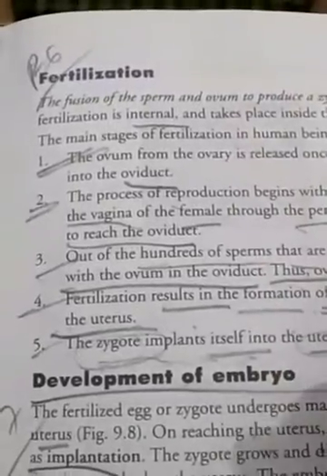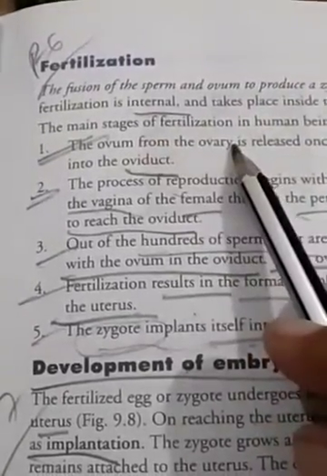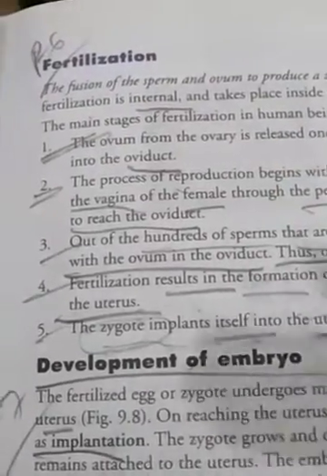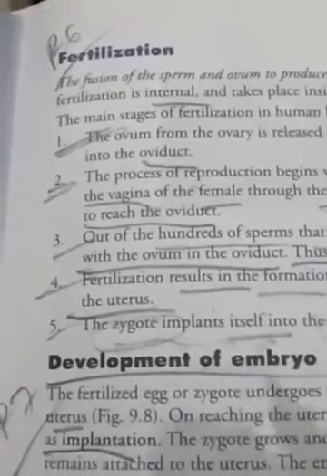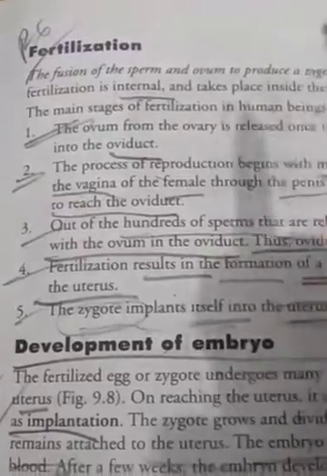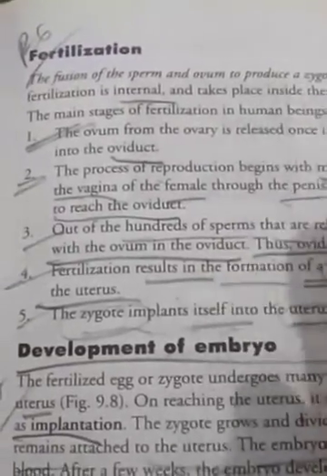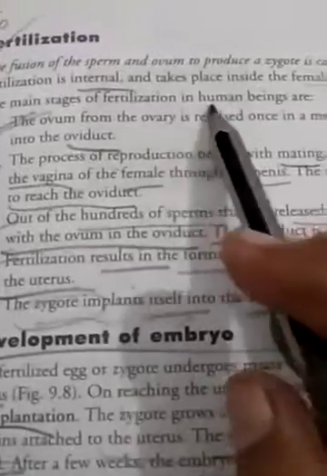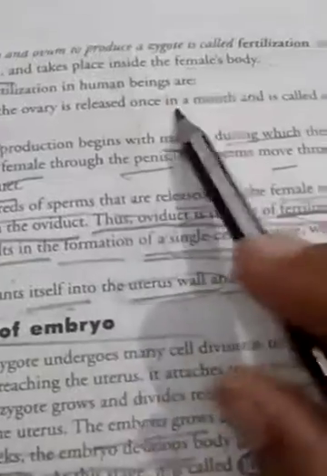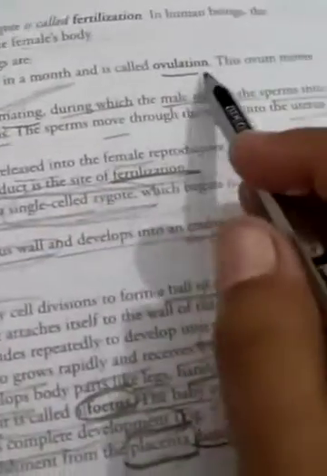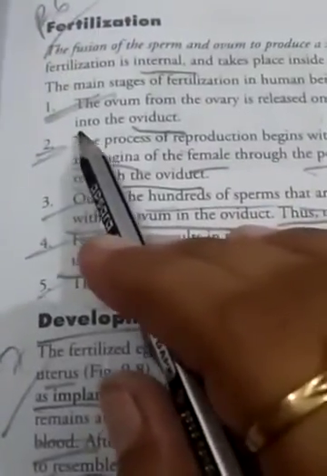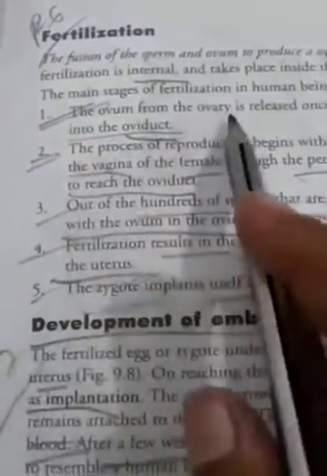Means as we know that human beings show internal fertilization, means the baby or the embryo develops inside the female body. So it takes so many events during this process. The main stages of fertilization in human being are: first one, the ovum from the ovary is released once in a month only, and it is called ovulation. This ovum moves into the oviduct or the fallopian tube.